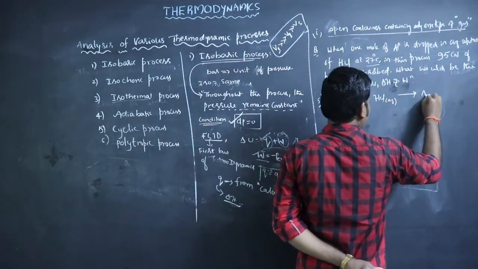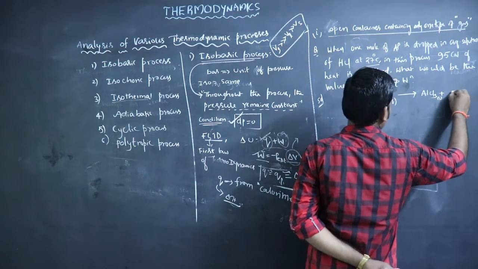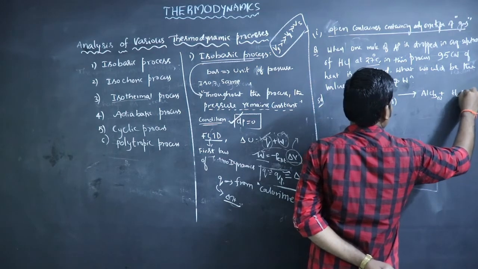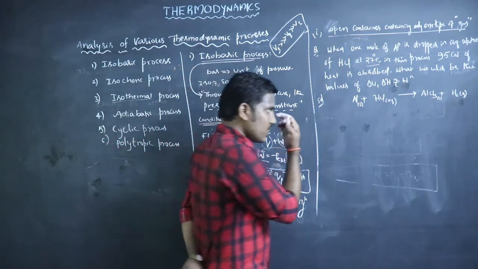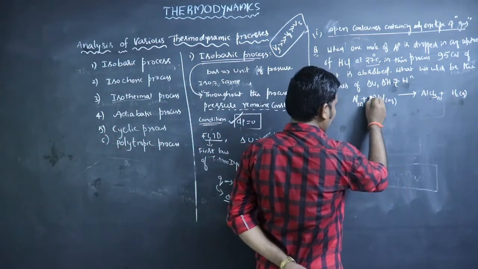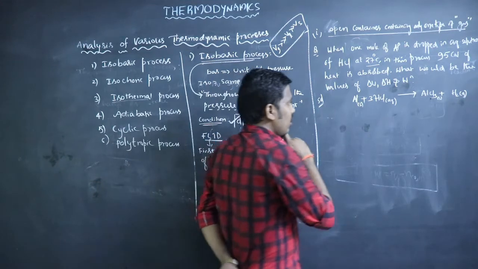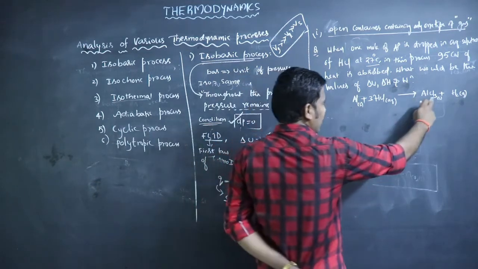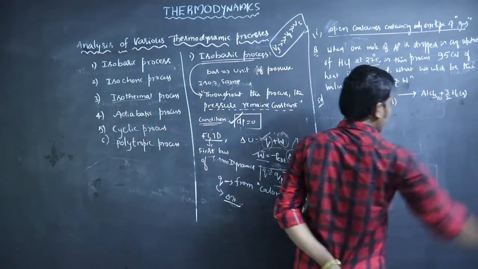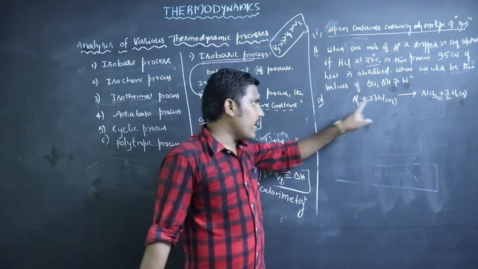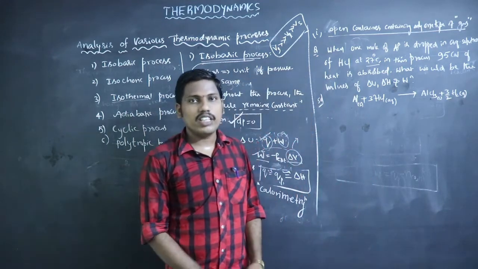So what is the reaction? Al plus HCl gives AlCl3 solid plus H2 gas. So we will balance the equation. Aluminum is 1, Cl is 3 on the product side, hydrogen is 3 on the reactant side but only 1 on the product side. For balancing, multiply H2 by 3 by 2. The only gas here is hydrogen gas.